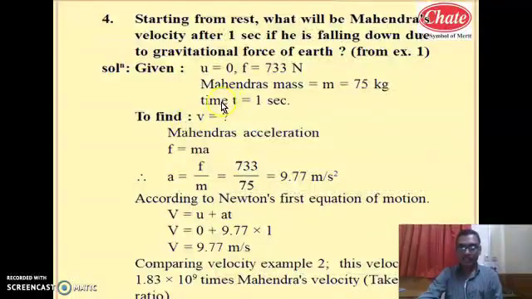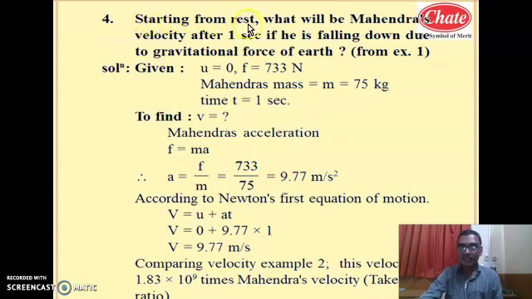In the next part, once again we will start the numerical problems based on Newton's universal law of gravitation. Continue with the previous problem. We have studied that between Mahendra and the earth, the gravitational force is too large compared to Mahendra and Virat. Now the next question, starting from rest.